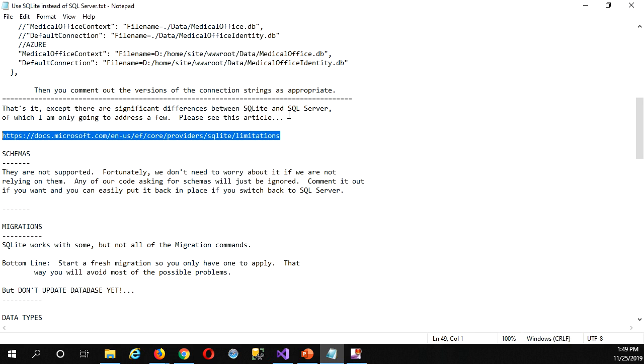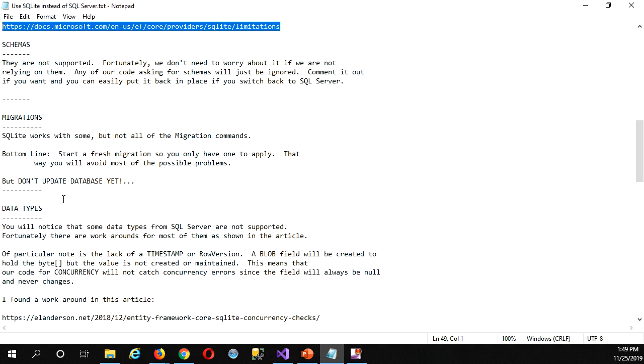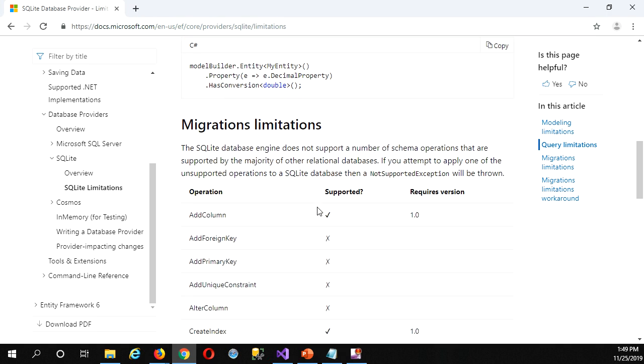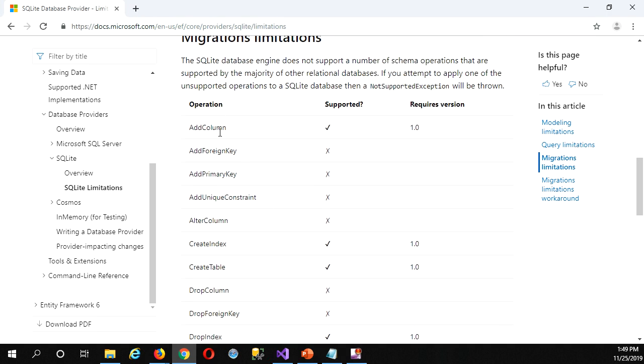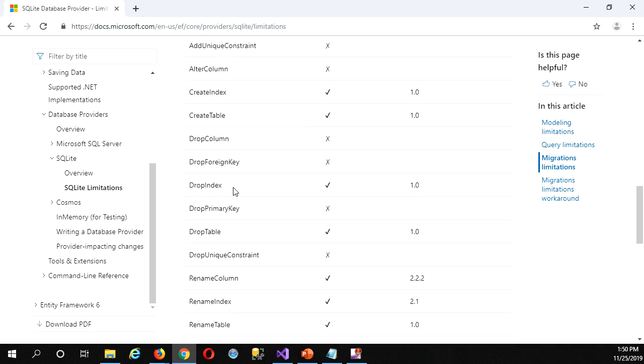There is, as I note in my notes here, besides schemas that aren't supported, migrations, okay, it works fine with some, but not all of the migration commands, okay? And we see that reflected here. If I just go back to that site down a little further, migration limitations, it shows which of the commands that we see in our up and our down of our migrations are supported. The ones that aren't, like add foreign key, add primary key, add, right? Notice that they're pretty much always commands that work with an existing table and change it, right? Adding a column, adding a primary key, etc., right? Making drops and so on. The ones that don't work very well work with an existing table.